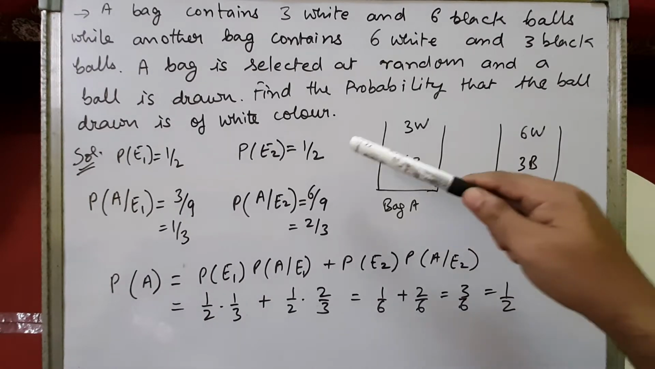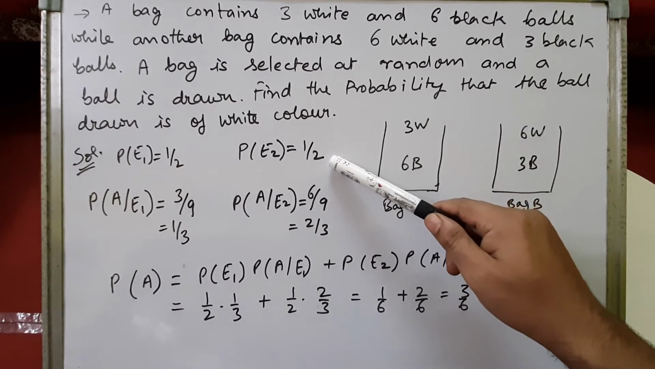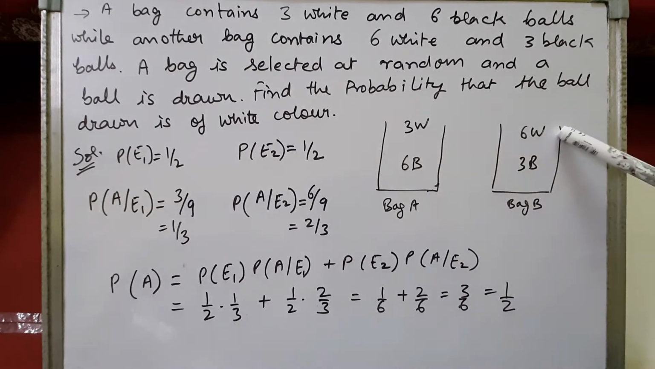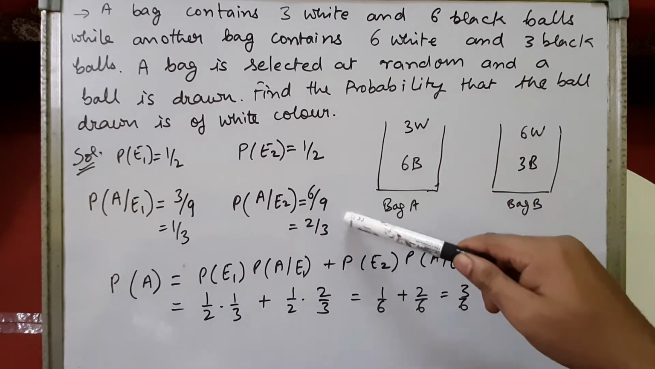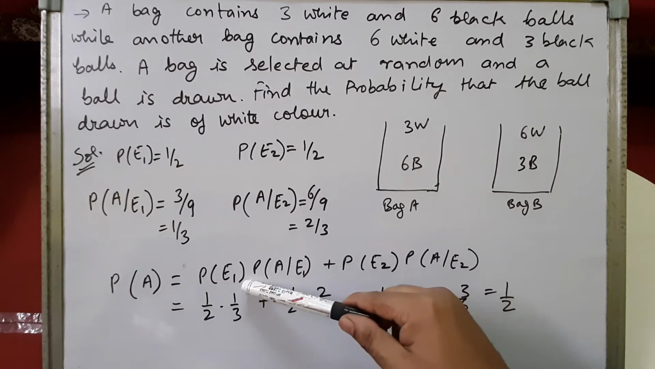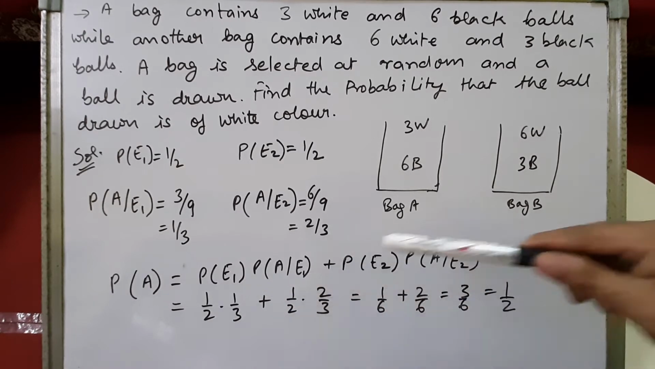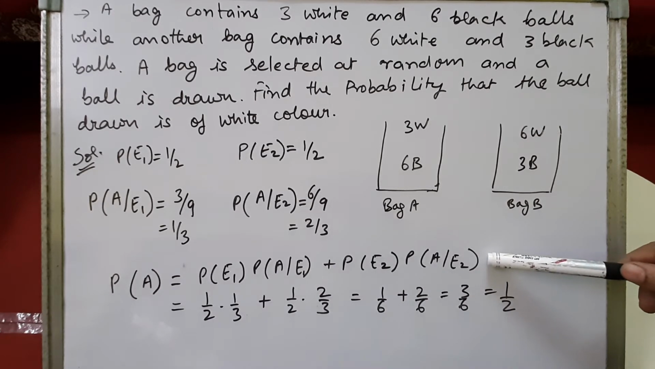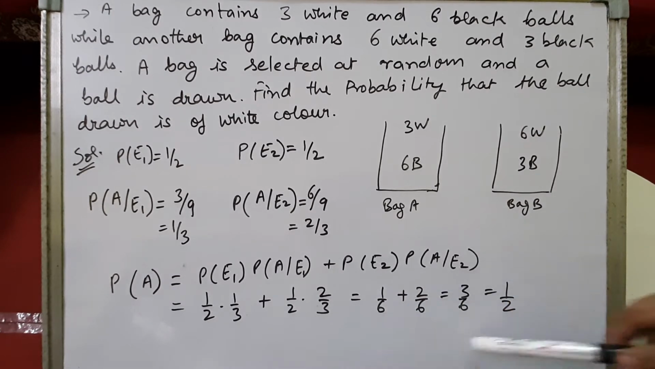And in the second case, we can select bag B. Selecting bag B, it will be 1 by 2. Getting a white ball from bag B, how many white balls does it have? 6 white balls. So it will be 6 by 9 or 2 by 3. So getting a white ball on selecting any of the bags is the probability of getting bag 1 times white ball from bag 1, plus probability of getting bag 2 times white ball from bag 2. Substituting the values, we will get 1 by 2 as the answer. Alright children, please note down the solution.